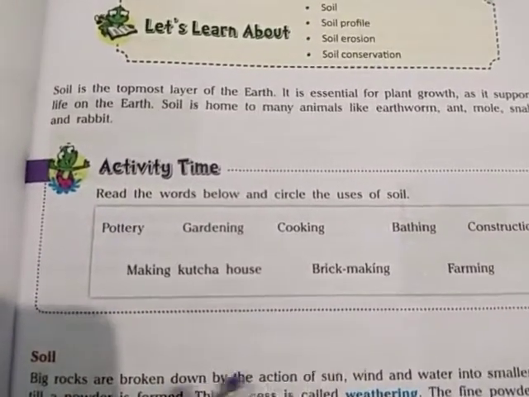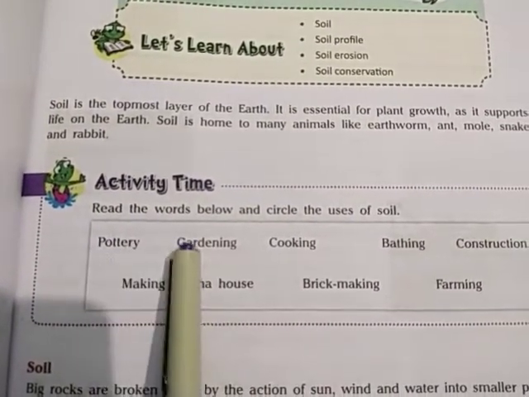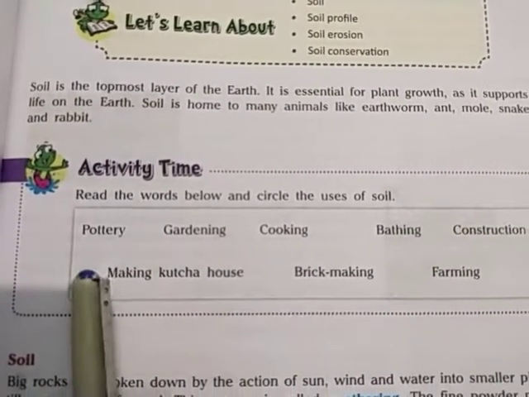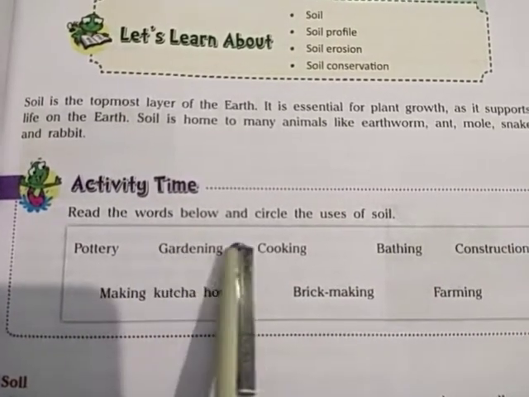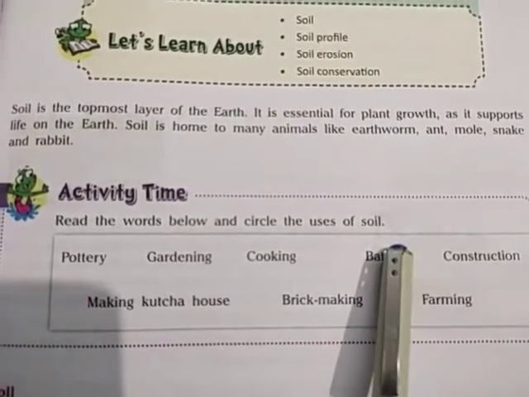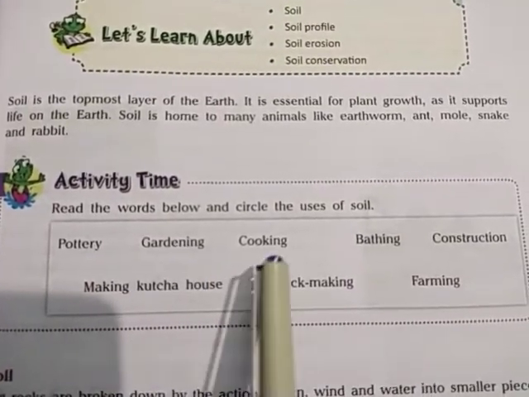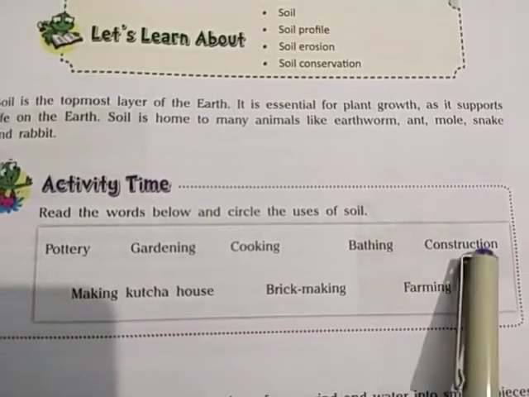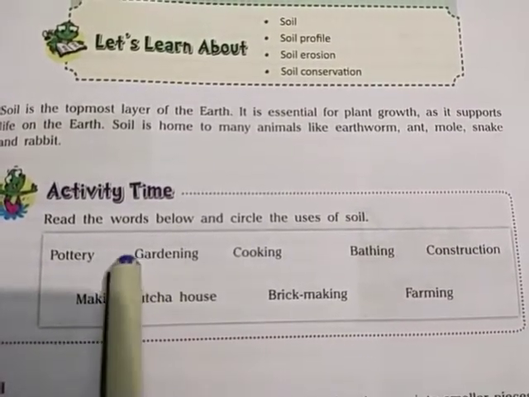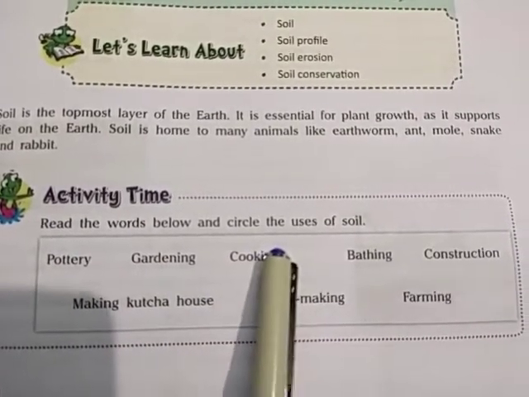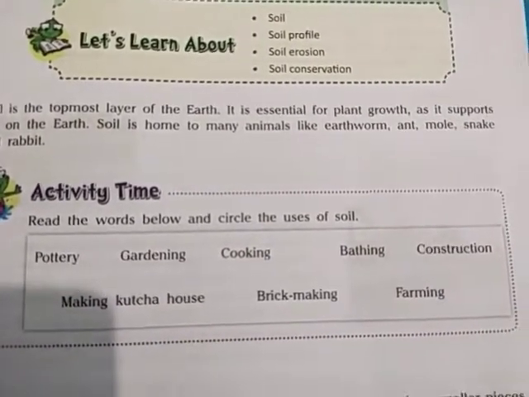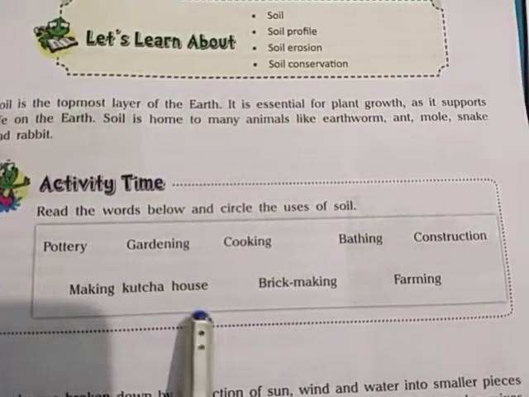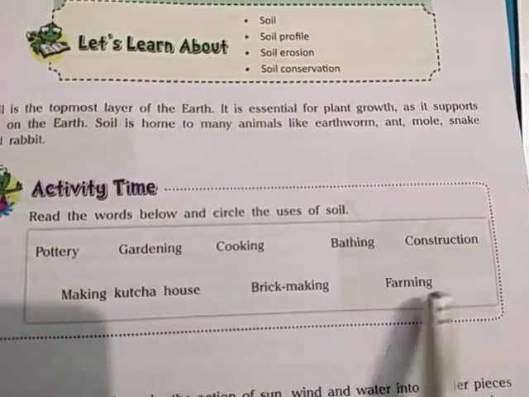So this is the activity which is given in this book. Read the words below and circle the uses of soil. You have to read the words below and circle the uses of soil. So pottery, gardening, cooking, bathing, and construction. These are the words. You have to read them and circle the uses of soil. Making kacha house, brick making, and farming.